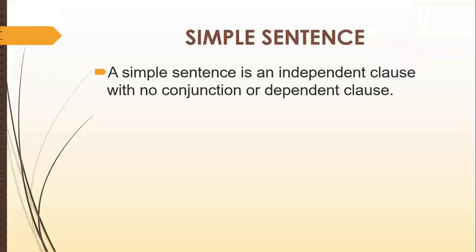Simple sentence. What do we mean by a simple sentence? It is an independent clause with no conjunction or dependent clause. So there is no conjunction between clauses. There is just one simple message, one simple verb, which gives a complete, full-fledged meaning. That's why we call it a simple sentence, because in this type of sentence there is no conjunction between clauses. For instance, example number one: he plays cricket.